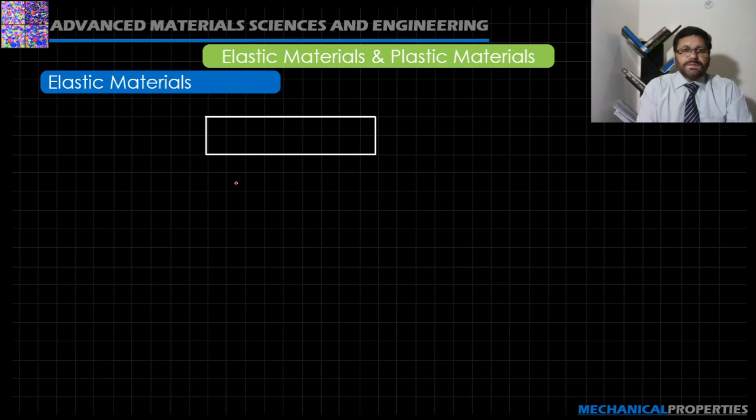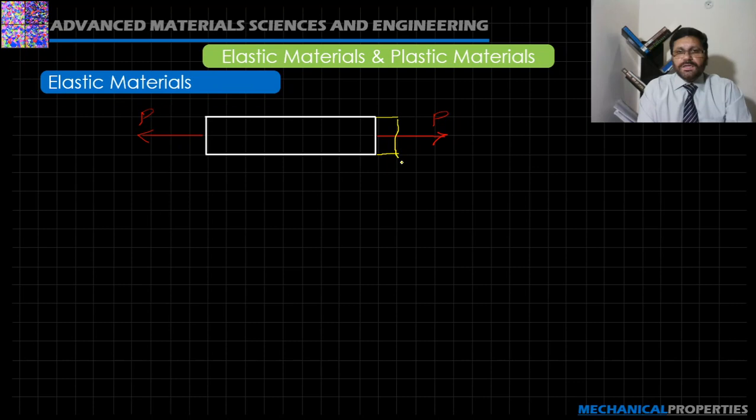Let's consider an example. We have a specimen which is loaded in tension. Upon application of this load, the material is deformed.